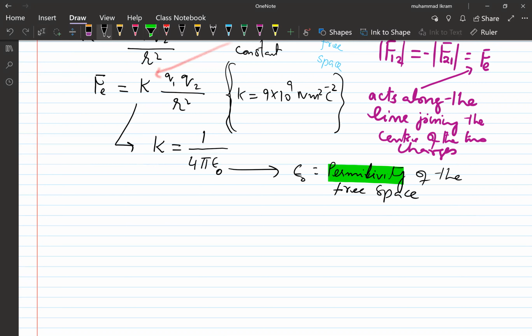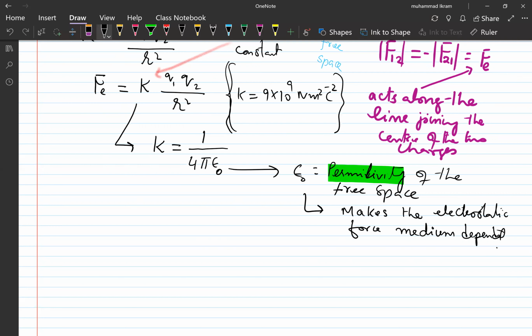So one important point here is that this makes the electrostatic force medium dependent.